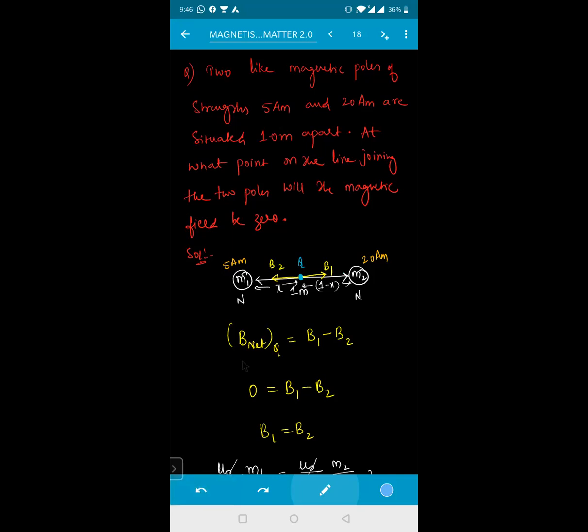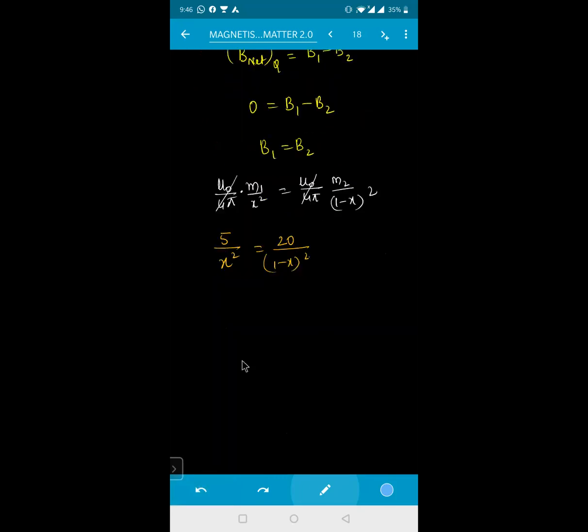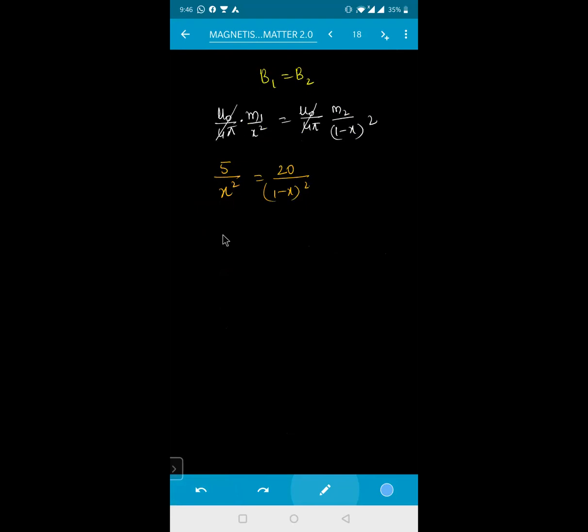So how much did you get right now? Take 5 over x square equal to 20 over (1 minus x) whole square. That means (1 minus x) whole square divided by x square is equal to 20 divided by 5, which is 4.